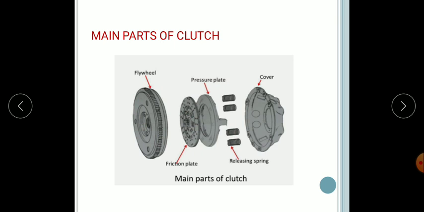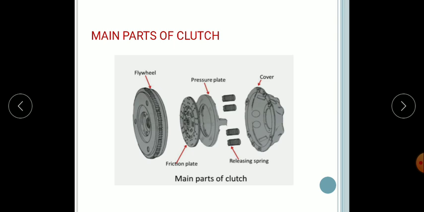Next, the driven member. The driven member consists of the plate which is free to slide lengthwise on the splines of the clutch shaft, but which drives the shaft through those splines. This plate is known as the friction plate, which acts as the driven member. Last comes the operating member.